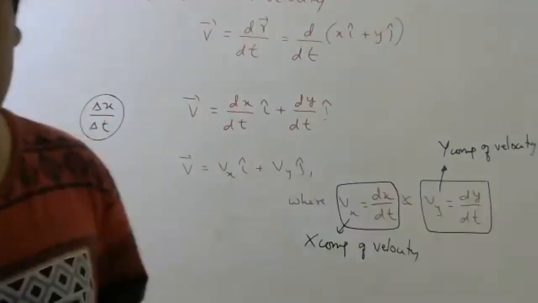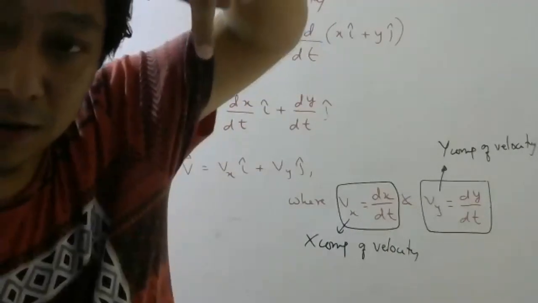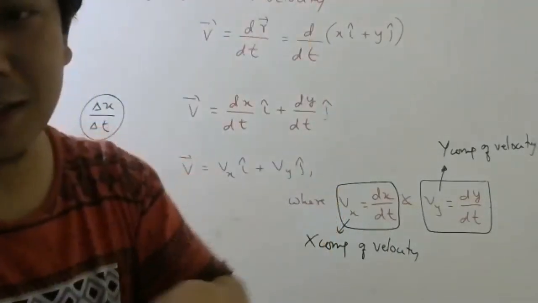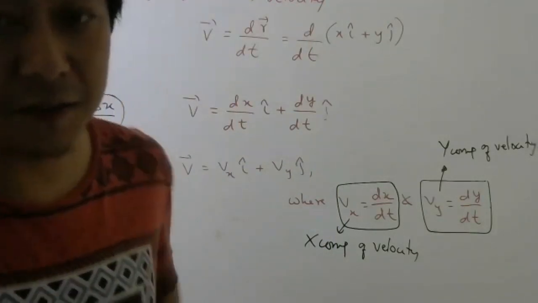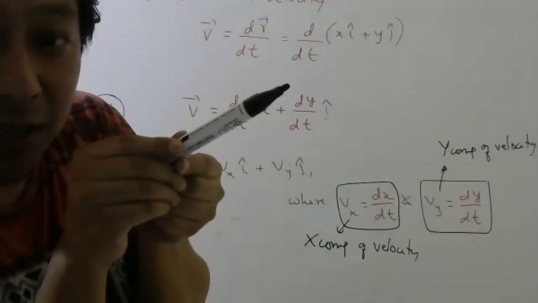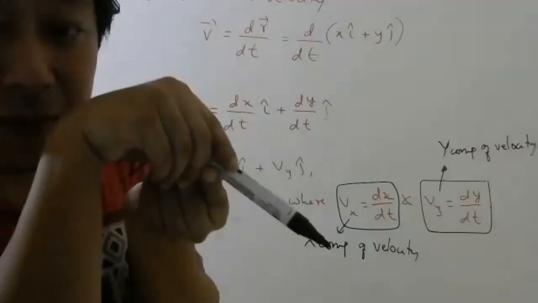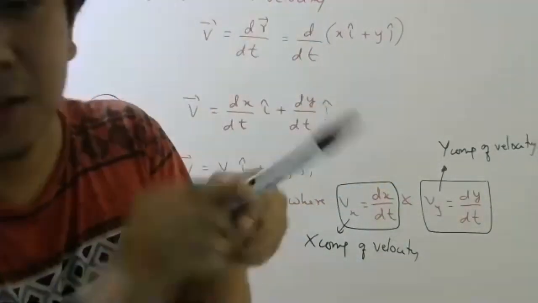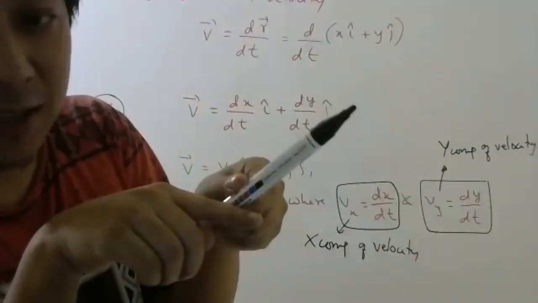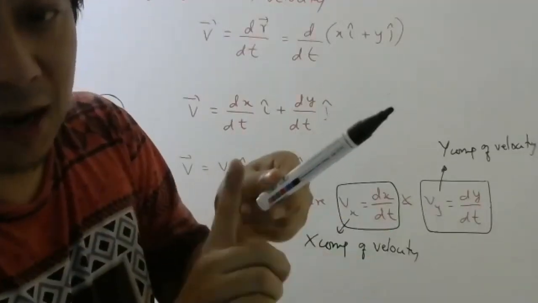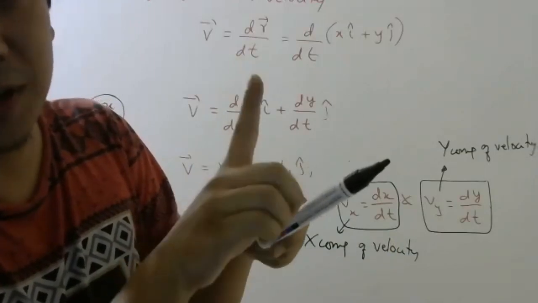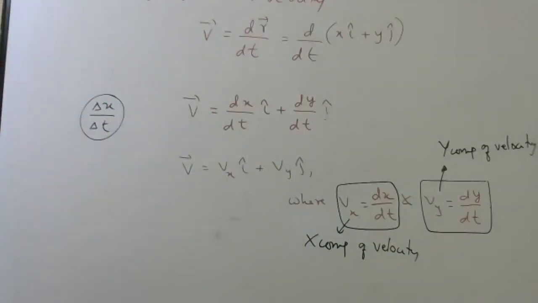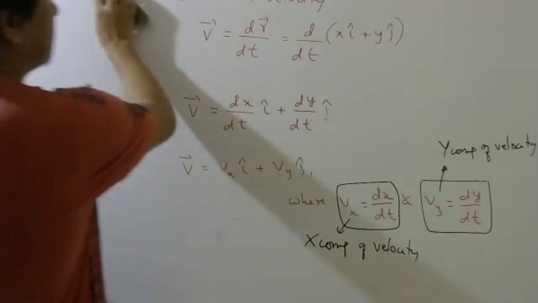Only in some cases where you know the vector is always downward, one of the components may be 0. But in general, the vector can be here, it can be here, it can be anywhere. So it will have x component also, y component also.